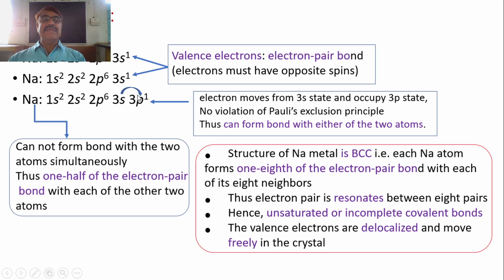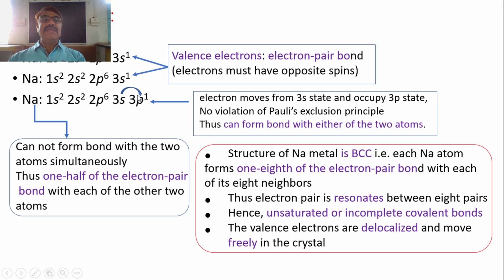Okay, so what happens now? The electron of the third atom is in the 3p shell, and it can now form a bond with any one of these sodium atoms without violating Pauli's exclusion principle, because in its 3p state it can accommodate 6 electrons. In this way the third atom forms a bond with any one of these 2 atoms.